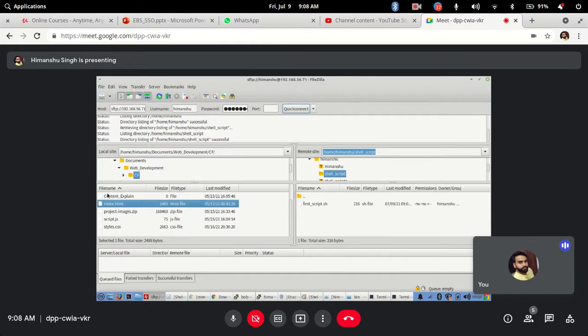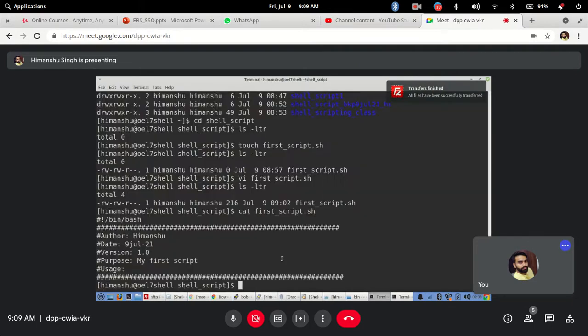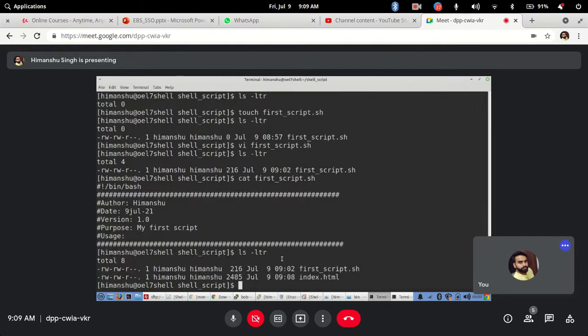I can either say upload, which will also do it, or simply drag and drop here. I will left click the mouse, drag and drop it here. See, it has copied the file. All file transfer successful. If I go to my server, where is the terminal? See, if I go to my server, I can see my index.html file present here.